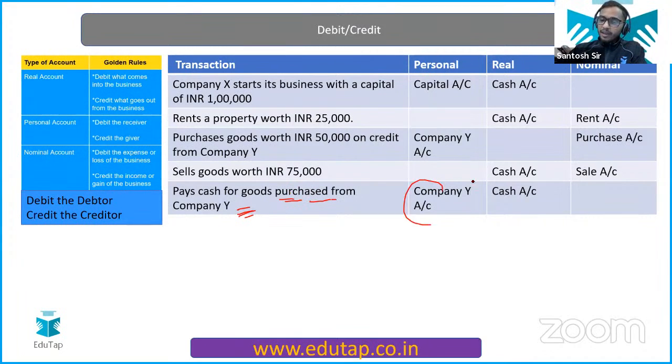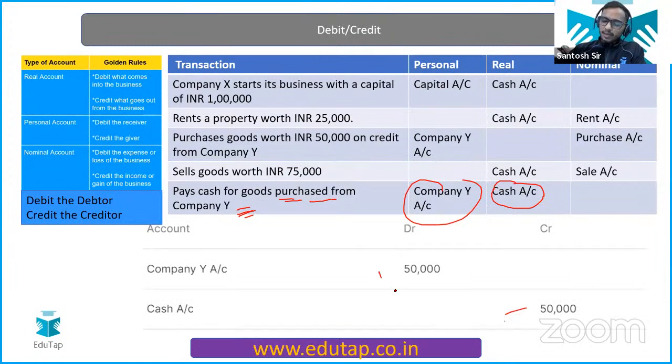Now again, company Y is there and cash account is there. So very easy. You are paying cash, so cash account will be credited, and you are paying cash to the company Y, so it will be debited. Why is it getting debited? Because earlier it was credited. Now you are paying cash, so it is getting debited.